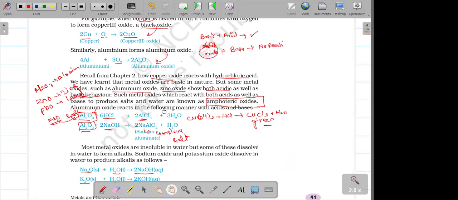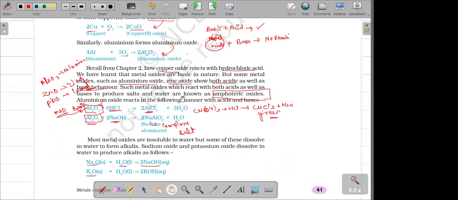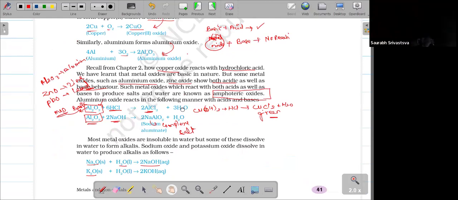Sir, excuse me, sir. This is actually NCERT. Which class? This is 10th class, sir. NCERT 10th class, 3rd chapter, sir. Okay. Sir, can you repeat amphoteric oxide? Amphoteric oxide.